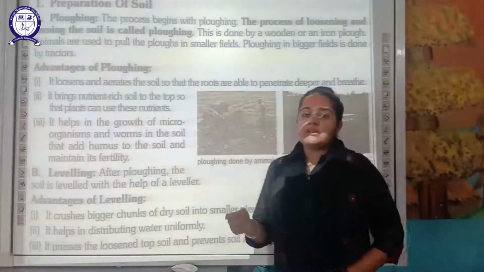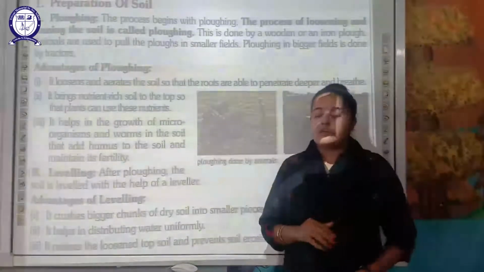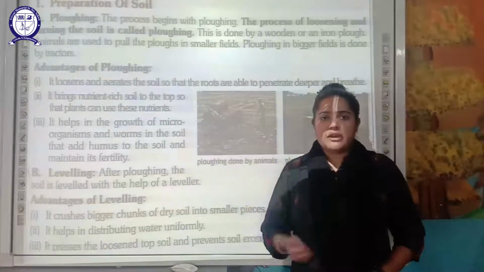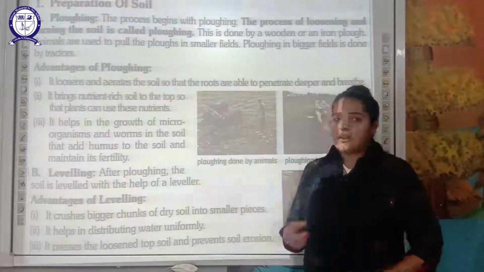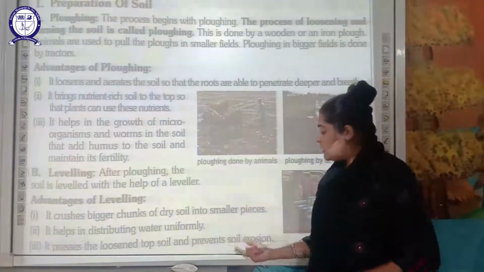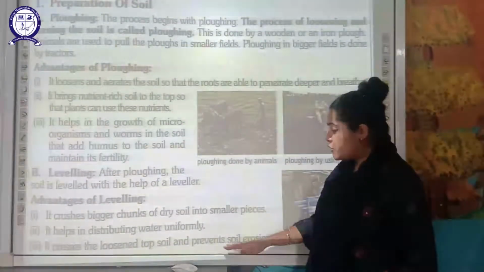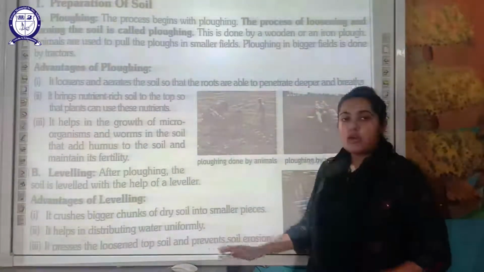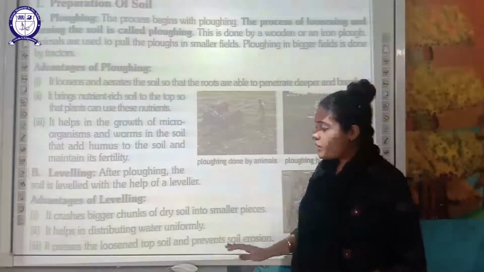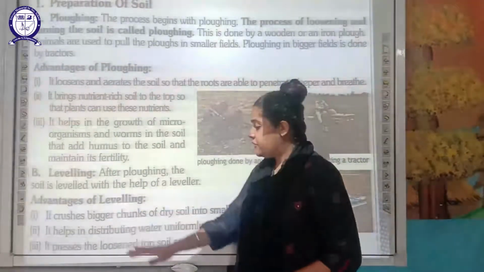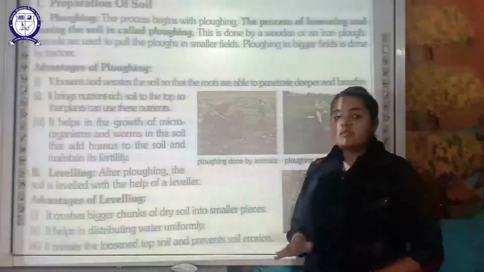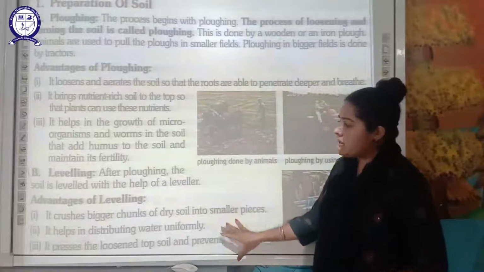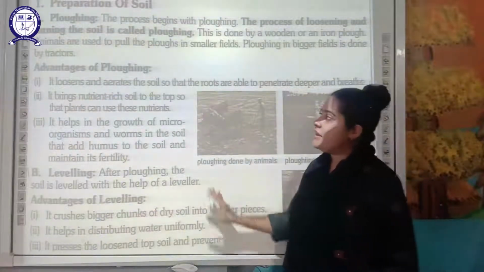Soil erosion is the removal of the topmost layer of the soil, either by wind, storm, or by water. So you will learn that in detail. In order to prevent soil erosion, the leveler is very important because it will press that loosened topsoil. So these are the various advantages of leveling as well as plowing.